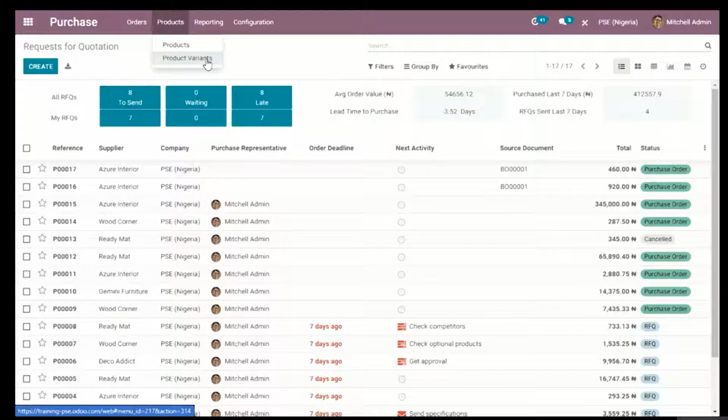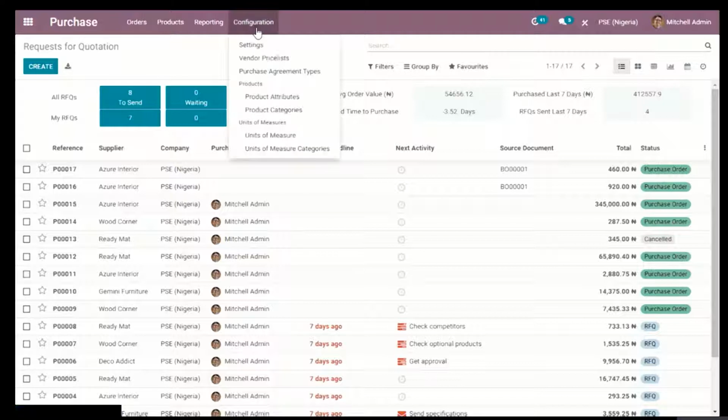We also have the reporting section, which gives you an overview and analysis of your purchases, and a configuration section where you have your settings, where you can create your purchase agreement types, your products and the categories they might fall under, and the units of measure, how you want to measure some of your products. Some products can be measured as liquid in terms of liters, and some can just be in units, in terms of ones and twos.